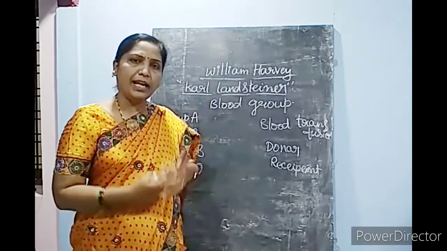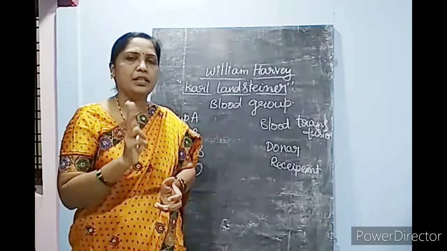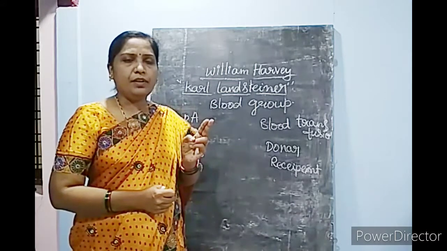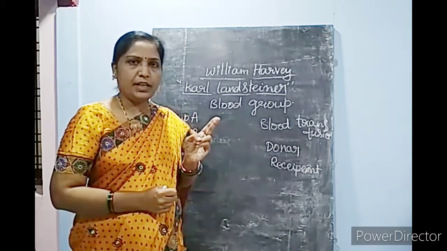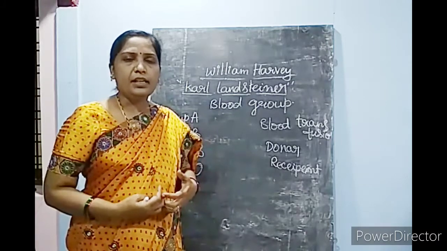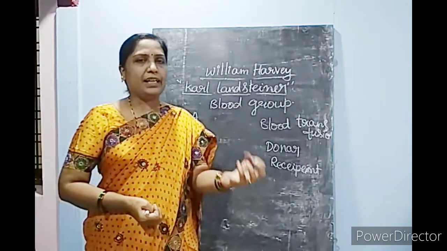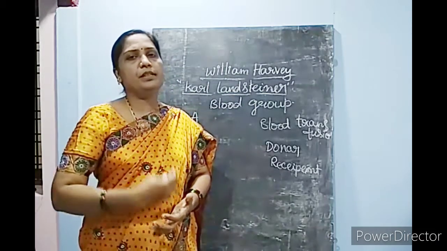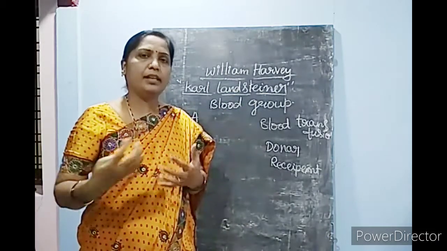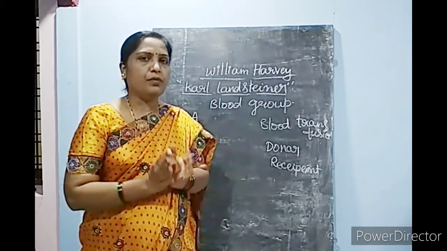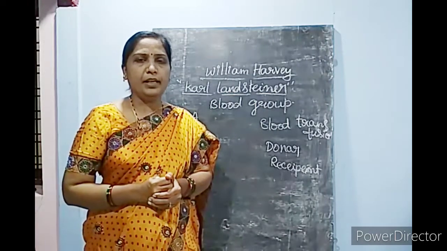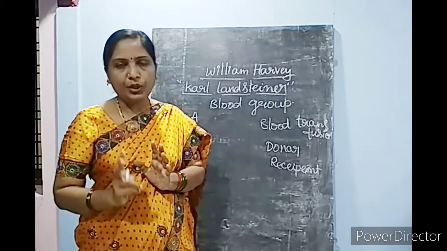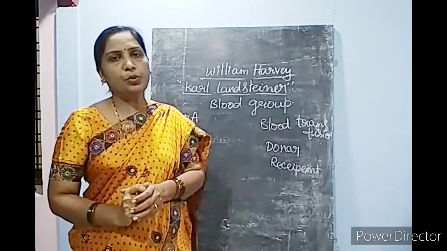The recipient and the donor both should have the same type of blood group. Otherwise, if the blood groups are different and transfusion takes place, the recipient's blood clumps and it may be dangerous to the person's body. Sometimes death occurs. So before donating or taking the blood, we should see that donor and recipient have the same type of blood group.